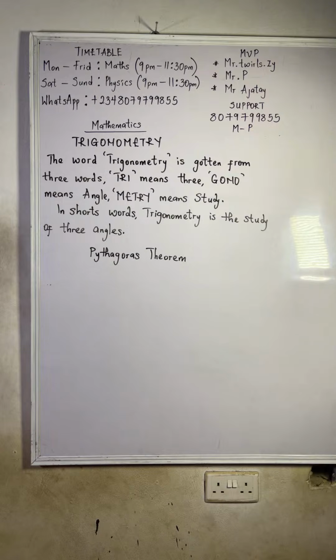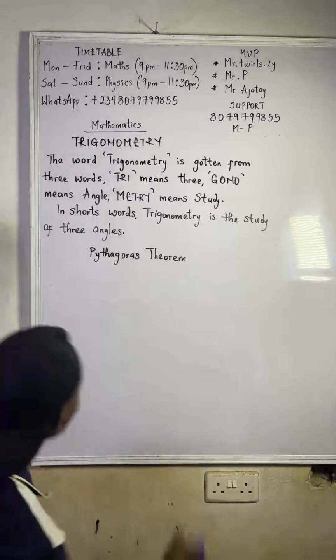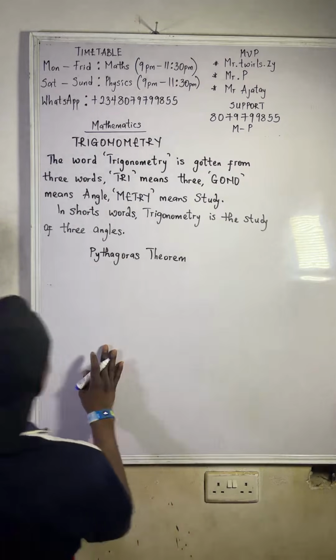So we all know what Pythagoras theorem is now. They can't ask you to state the theorem in JAM, it's not possible. But let me just tell you what the rule is talking about. Pythagoras theorem states that the square of the longest side, which is the hypotenuse, is equal to the sum of the squares of the other two sides. That is just all about Pythagoras theorem.